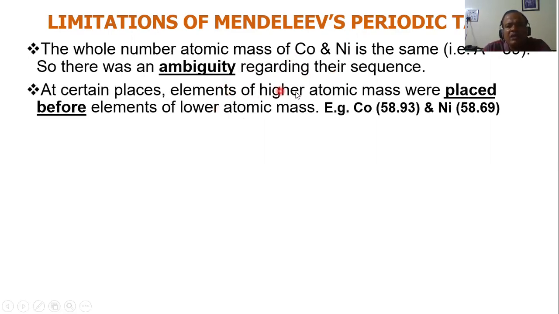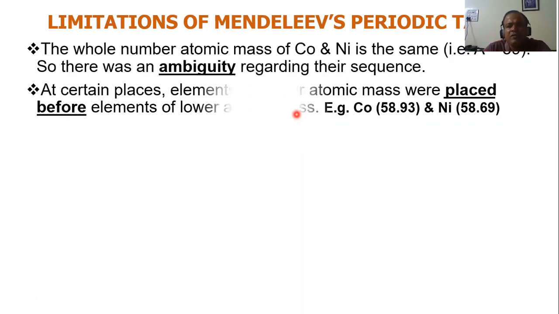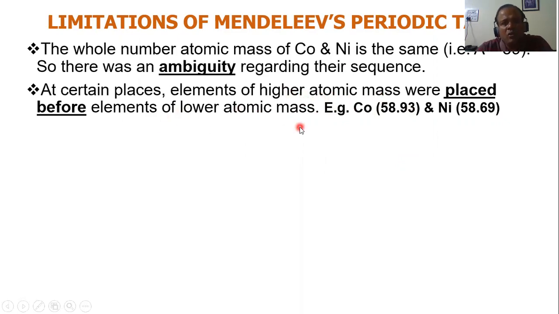At certain places, the elements of higher atomic mass were placed before elements of lower atomic mass. This is a problem. At some places purposely he placed elements of higher atomic mass before the elements of lower atomic mass. Now, I told you, remember that his periodic table was arranged in the increasing order of the atomic masses.